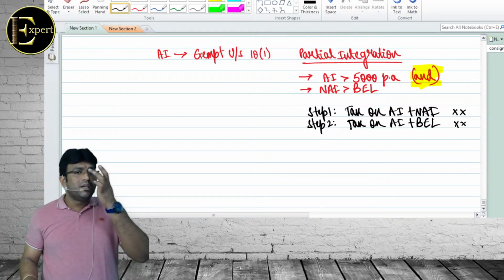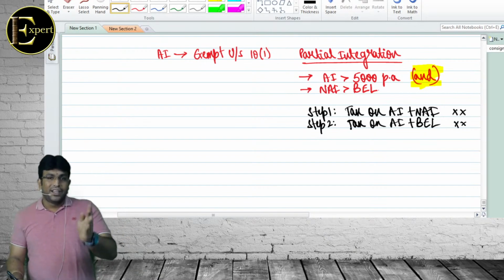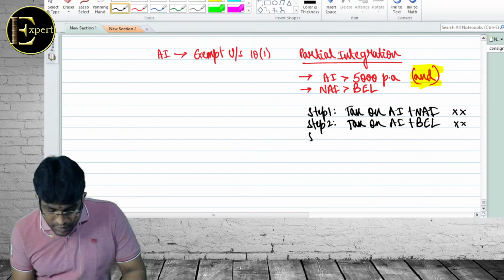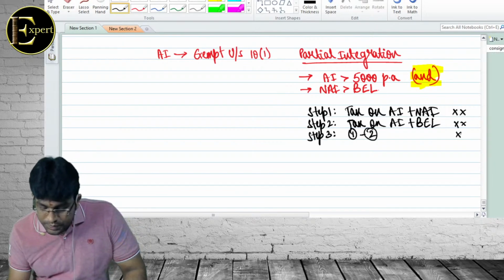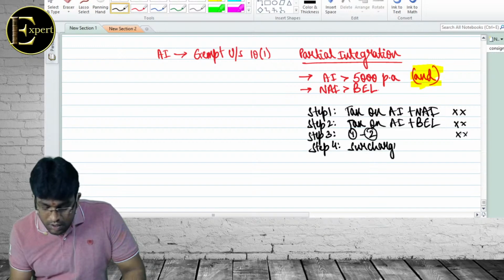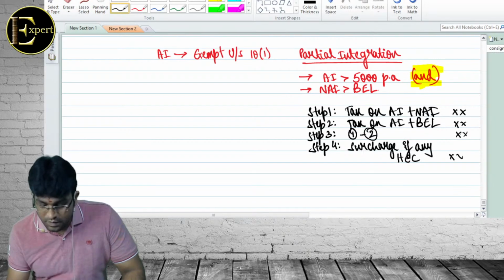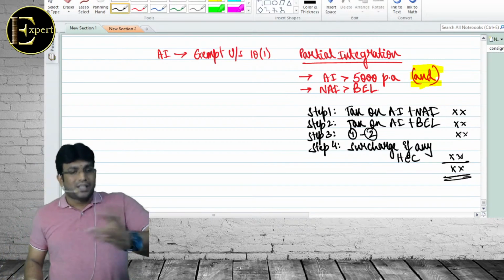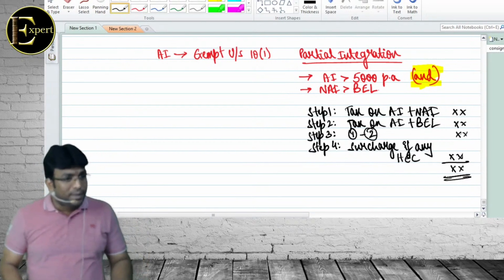What is the basic exemption limit? 2.5 lakh, 3 lakh or 5 lakh, as the case may be: normal, senior, super senior. Then step 3, 1 minus 2. Step 4, surcharge if any. That will come for sure, surcharge if any, if it goes above 50 lakh or 1 crore, right?